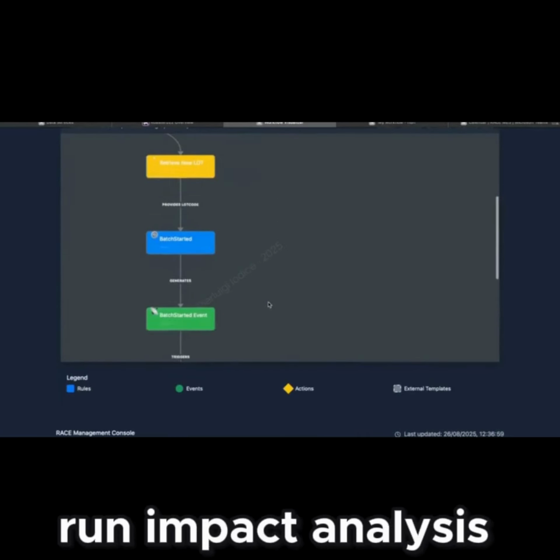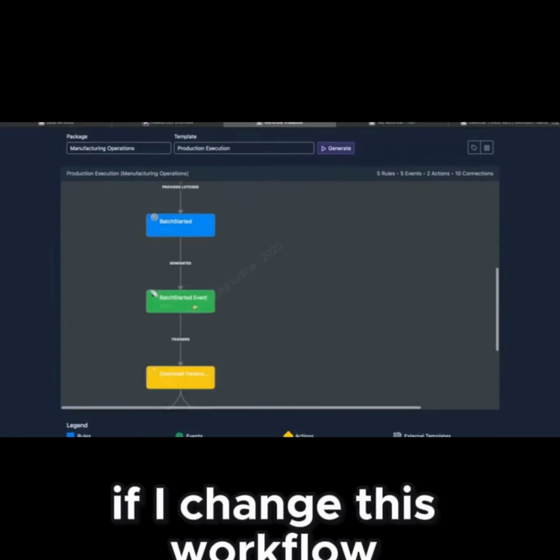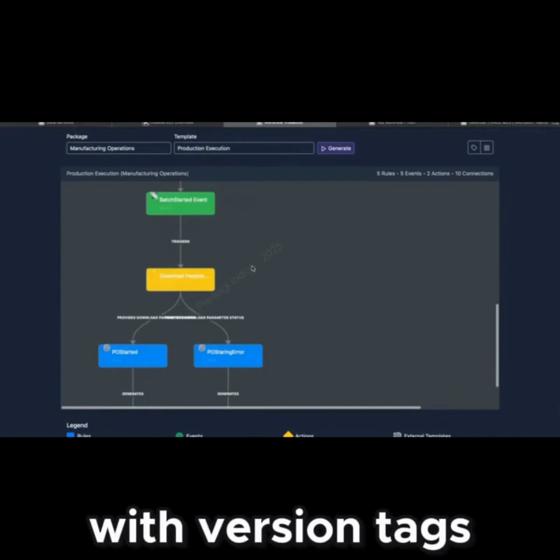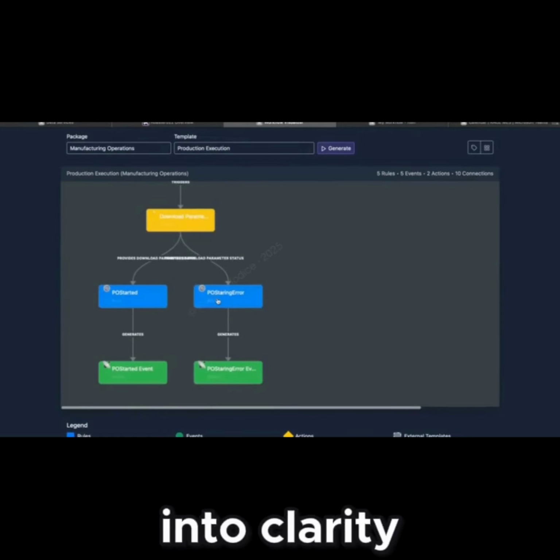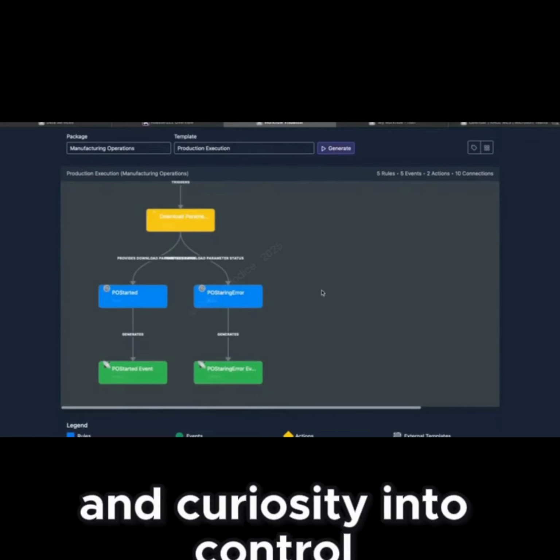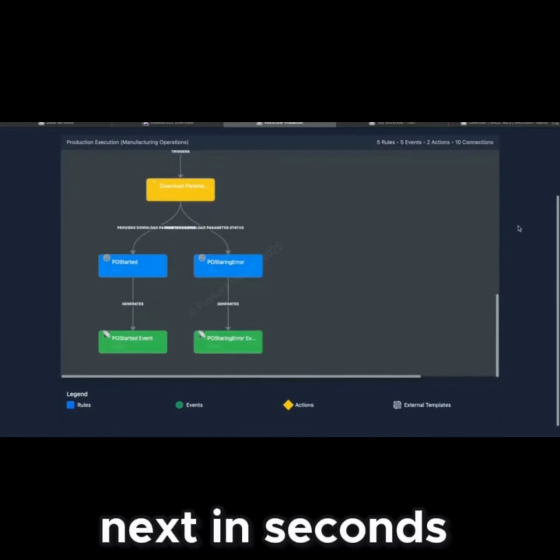Run impact analysis. If I change this workflow, what result will I get? With version tags and full audit at every step. It turns complexity into clarity and curiosity into control, so you can go from why to what next in seconds.